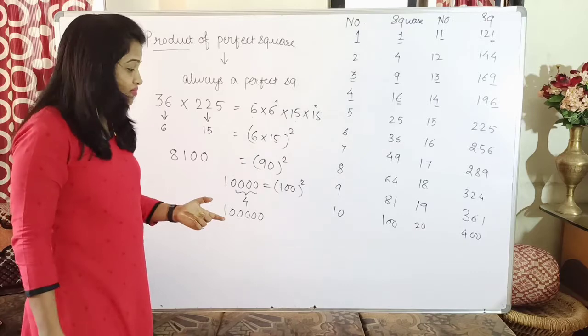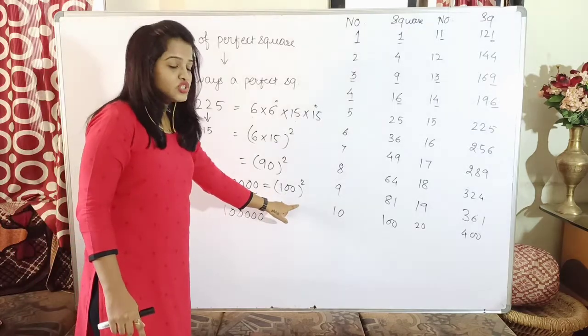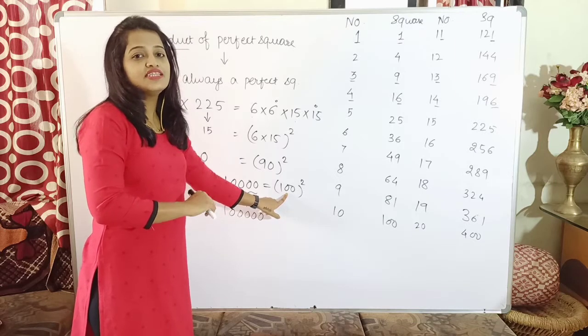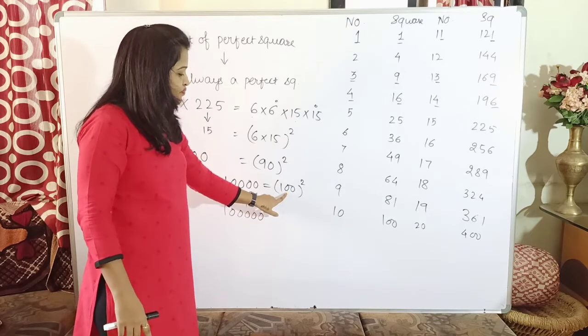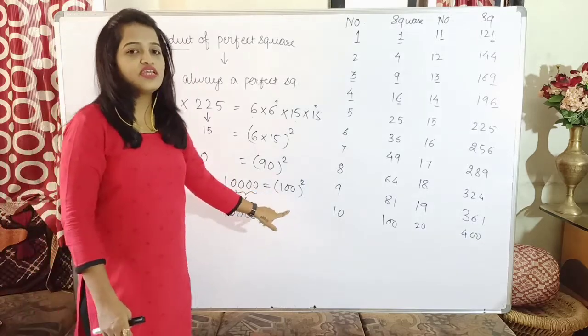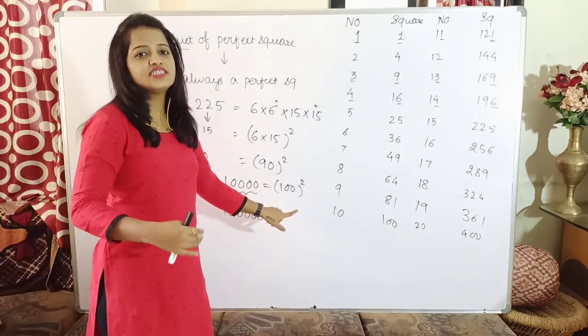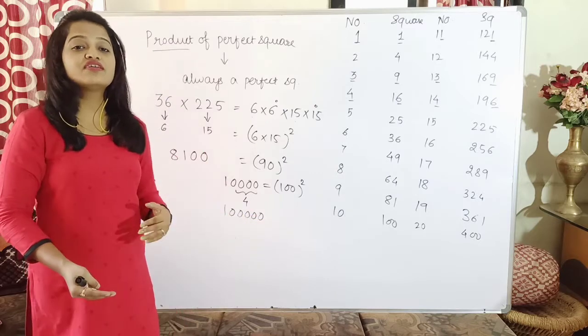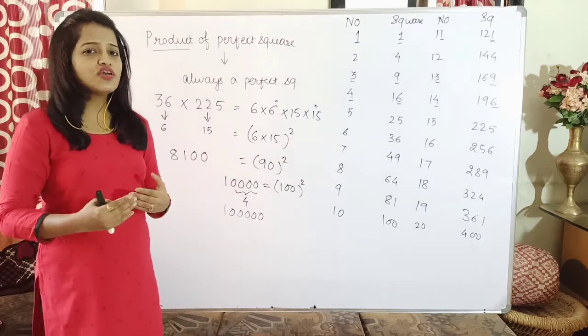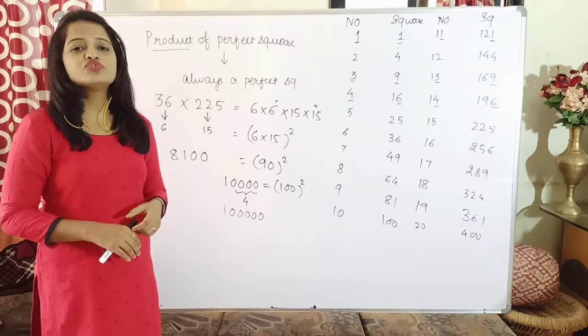Now why is this happening? Because whenever you are taking a square, for each zero you are taking its double in its square. So here there are two zeros, so its double will be four zeros. Similarly, if in a number there are three zeros, its double would be six zeros. If in a number there is one zero, its double will be two zeros. So nowhere are you getting the number of zeros as odd.